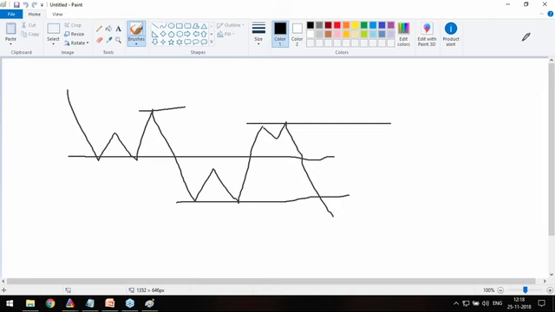Engulf is considered if it breaks a proximal line or a distal line. Did we talk about proximal and distal line in engulf? We said it is an engulf if it breaks an SR line. We will come to that zone part. What is proximal and distal line? The proximal and distal lines are part of the zone.